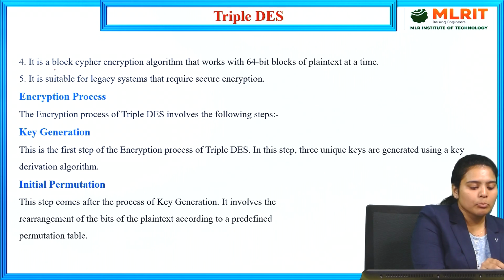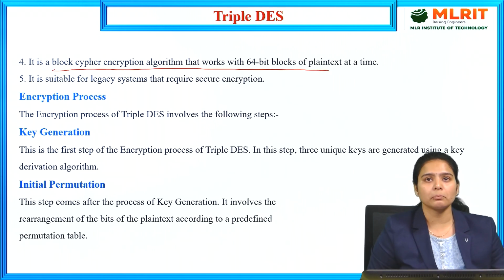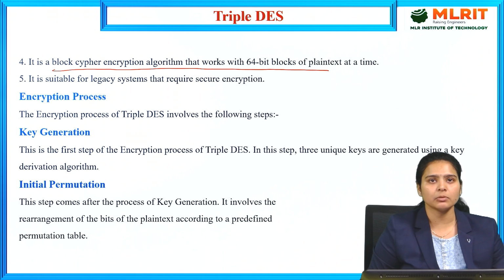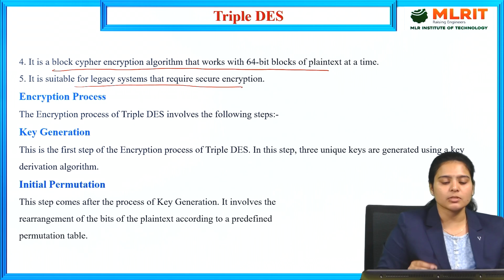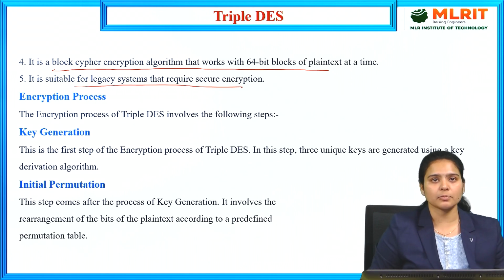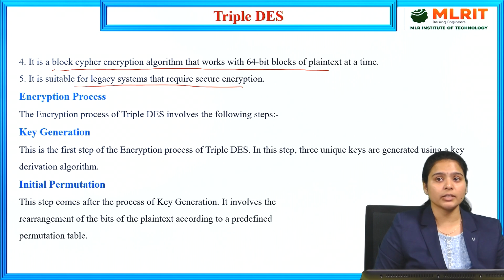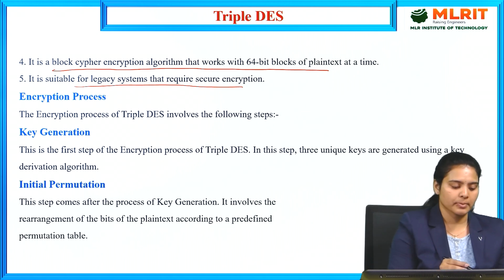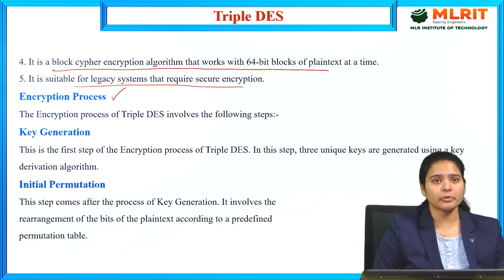It is a block cipher encryption algorithm that works on 64-bit blocks of plain text, meaning it performs on 64 bits at a time. It is used for legacy systems that require more secure encryption formats. So how is this performed and how does it work in the Triple DES format? First is the encryption process. What are the steps in the encryption process?